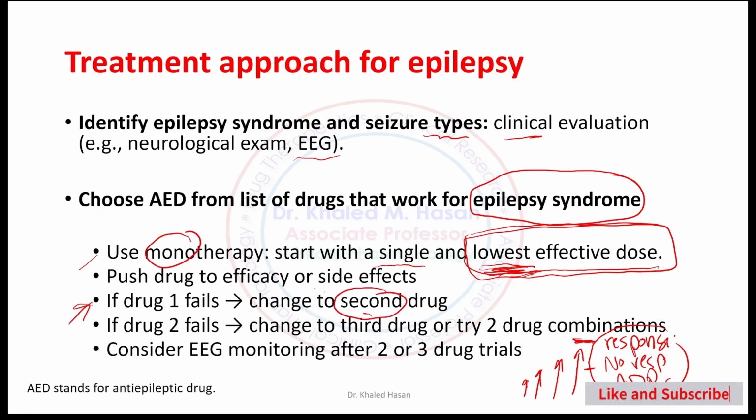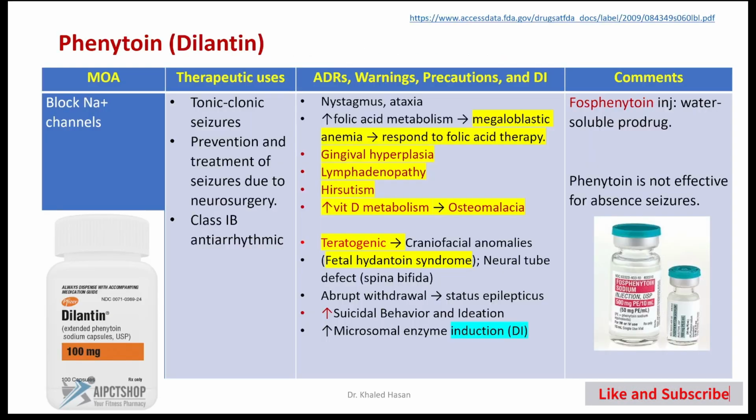If the second drug fails, move to the third drug. If the third drug fails, we can consider combination treatment of two or three medications. So you can see in the beginning monotherapy, then move to the second option, third option. If these attempts are not effective, we move to combination therapy according to EEG monitoring.